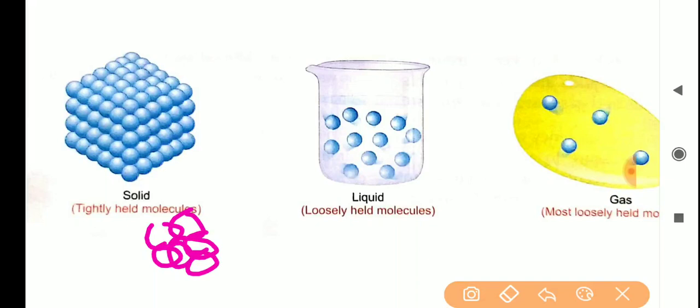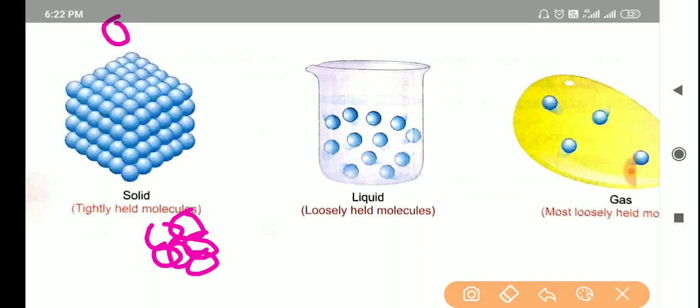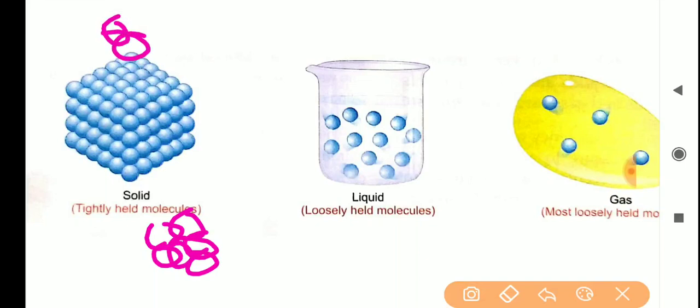But what about intermolecular force of attraction or cohesion? Cohesion is more because the two molecules are very attracted towards each other. So the cohesion is more, but the intermolecular space is less.